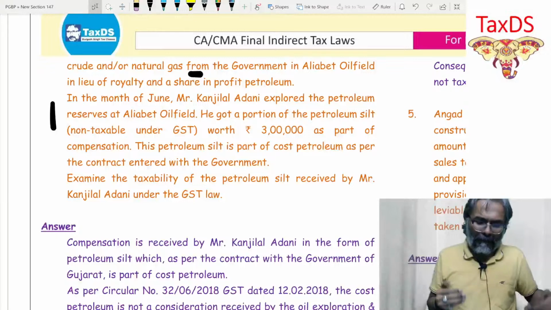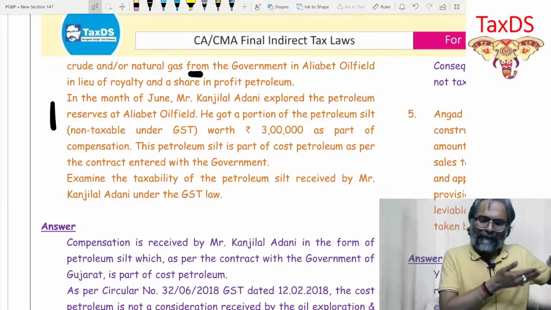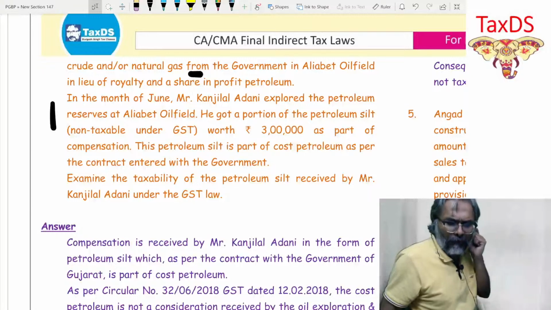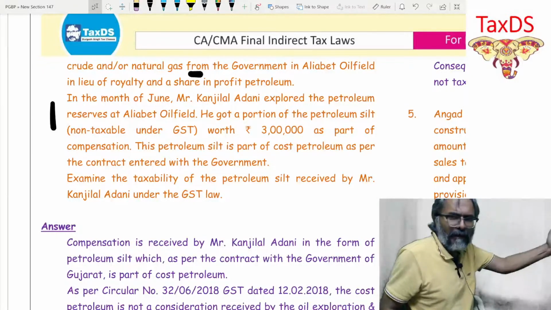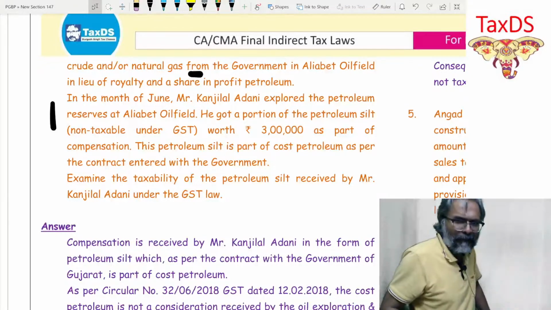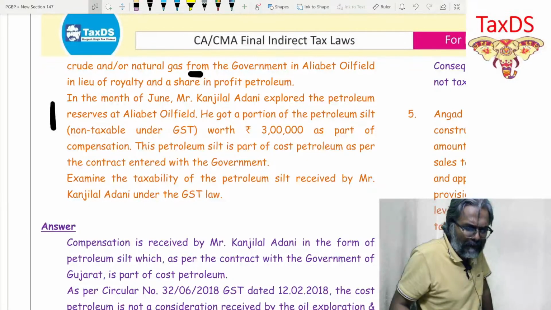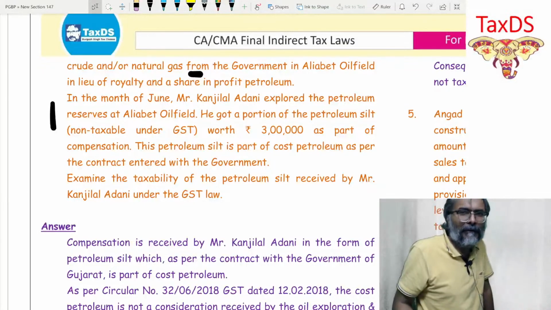So for that period, Adani got 3 lakhs worth of petroleum, in the form of his share in the PSC, production sharing contract. This petroleum is a part of cost petroleum as per the contract entered with the government. Examine the taxability of petroleum received by Mr. Kanjilal Adani under the GST.